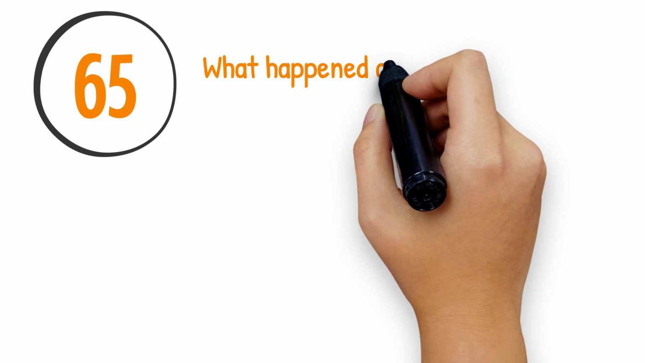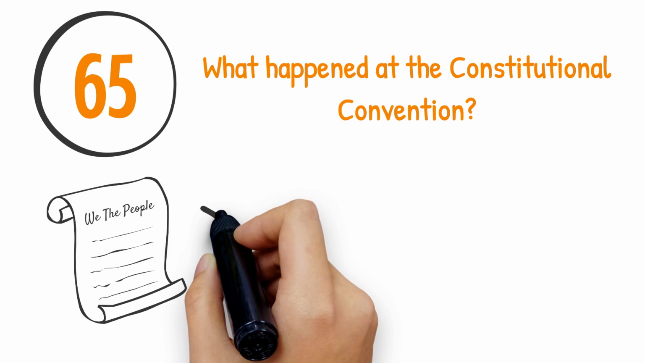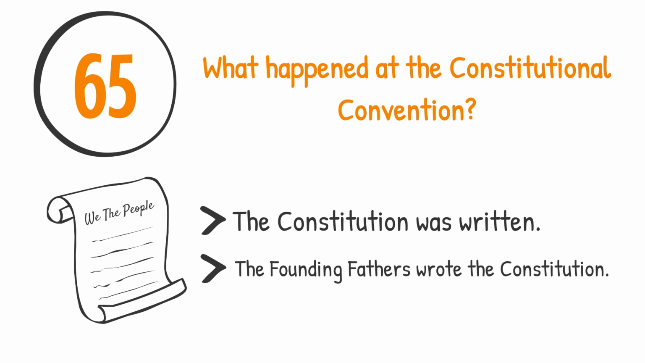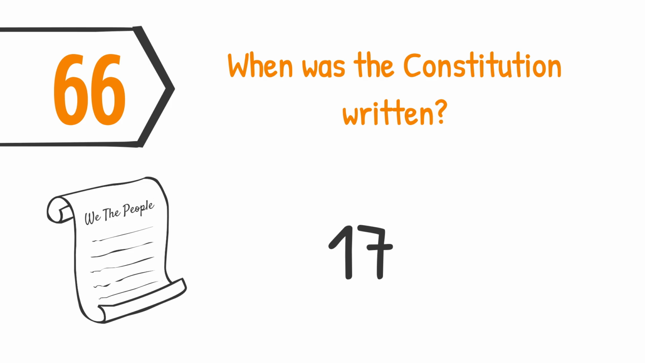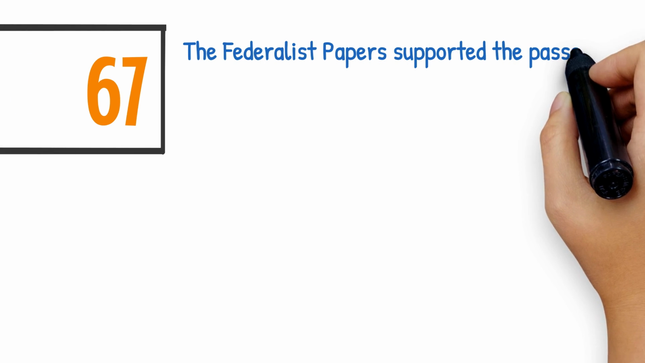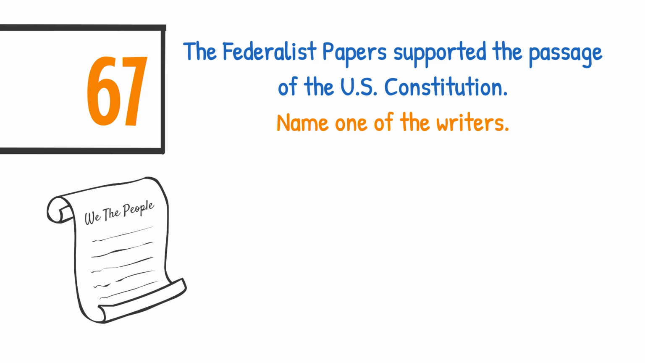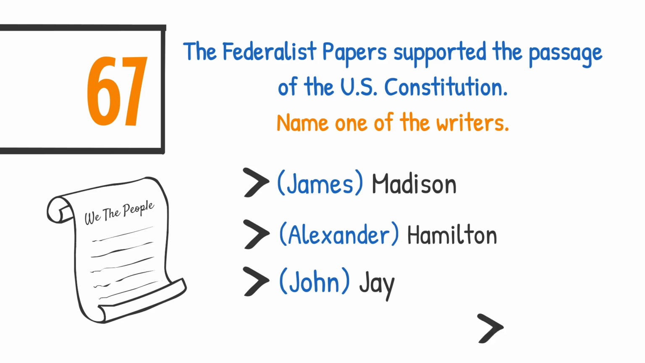What happened at the Constitutional Convention? The Constitution was written, or the Founding Fathers wrote the Constitution. When was the Constitution written? 1787. The Federalist Papers supported the passage of the U.S. Constitution. Name one of the writers. James Madison, Alexander Hamilton, John Jay, or Publius.